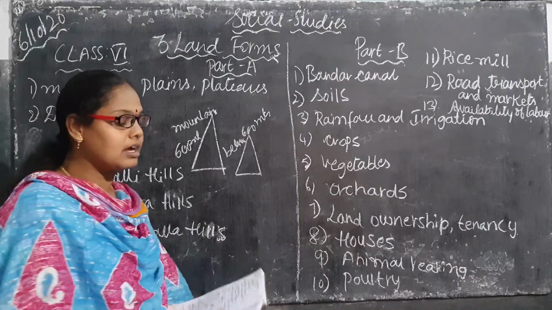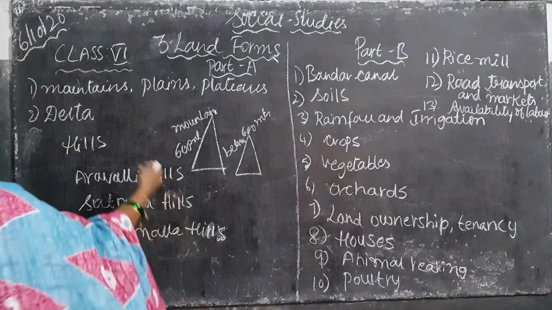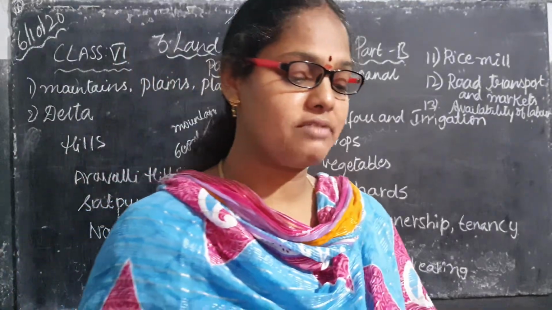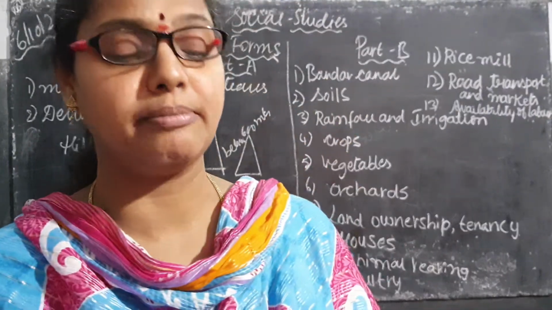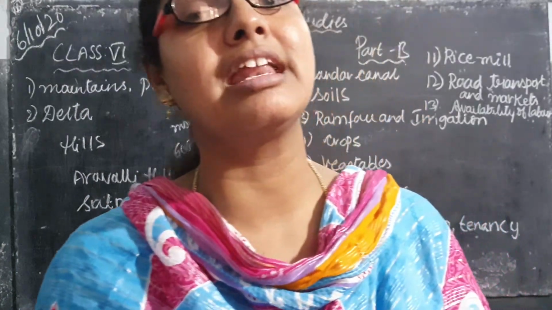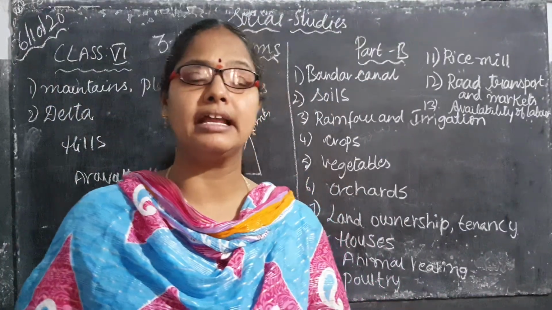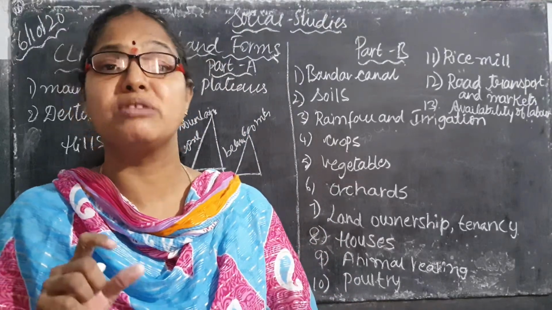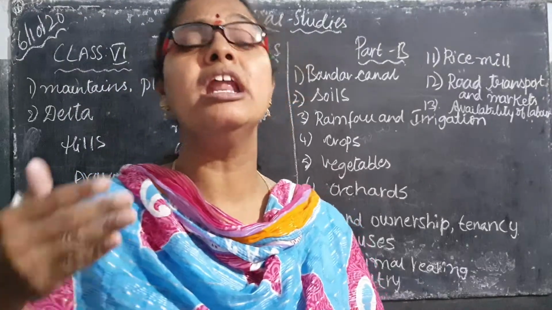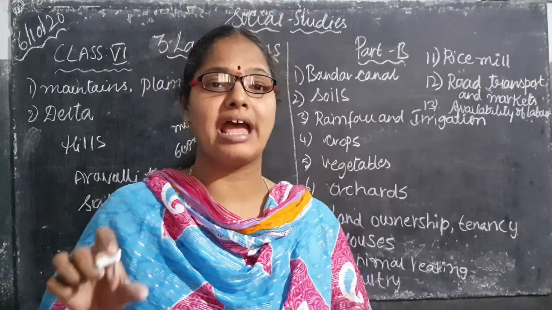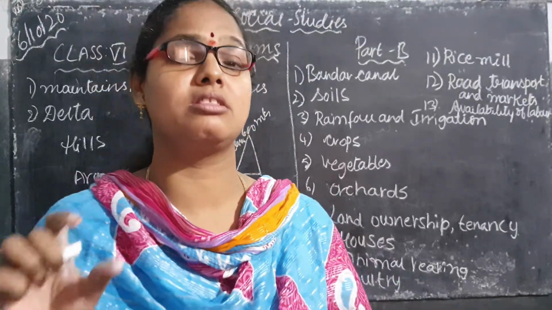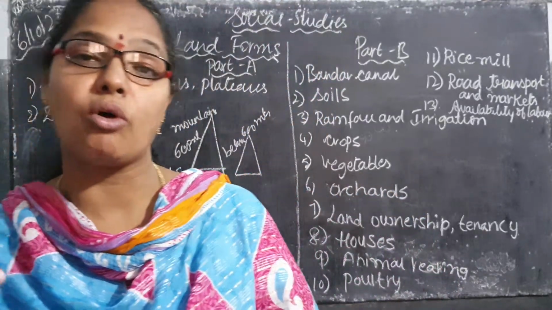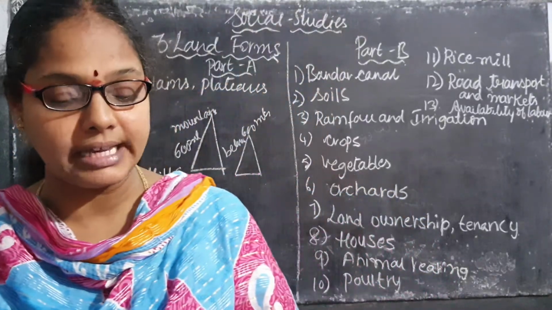Okay children, so we are coming to the plains. Just now we discussed the mountains. Now what are the plains? Plains are fertile land. For example, the Indo-Gangetic plains are considered fertile land. What is the meaning of fertile land, children? Land that has good fertility of soil, that is to say, we are able to grow more and more crops. That soil is known as fertile soil. This soil is suitable for cultivating crops.